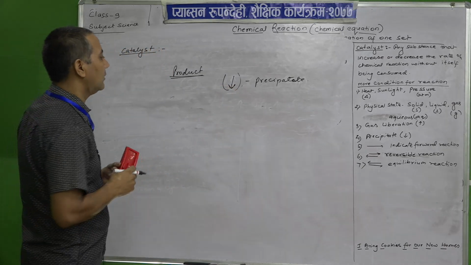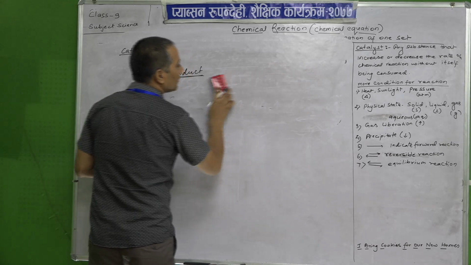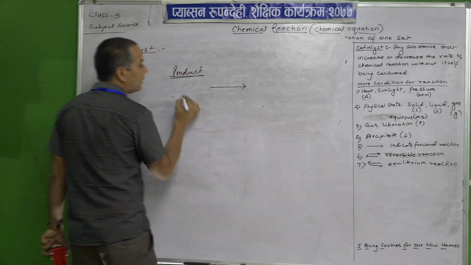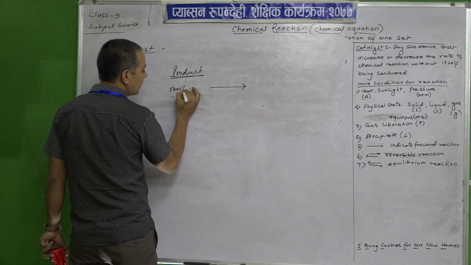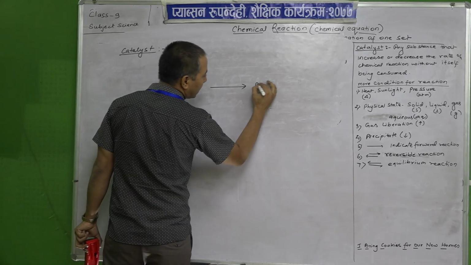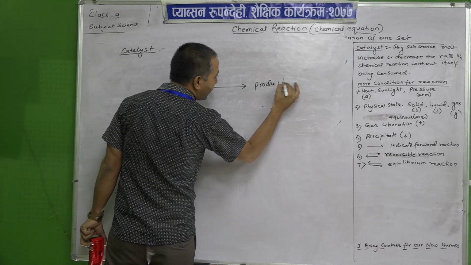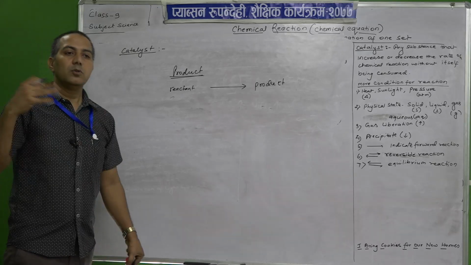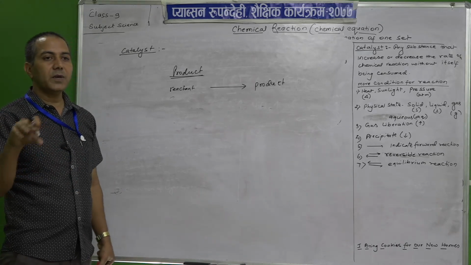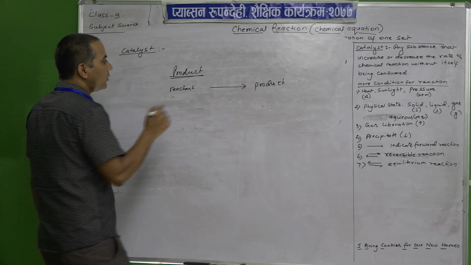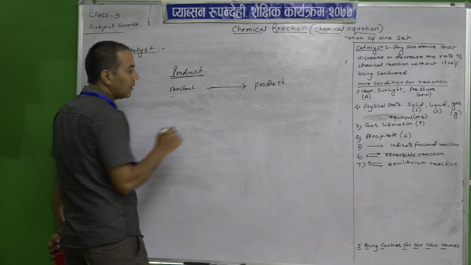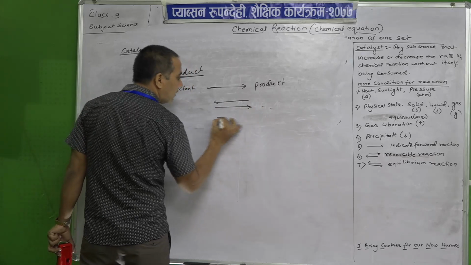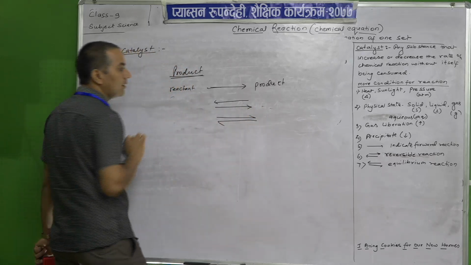Then the next one: the reactions are shown with 3 types of arrows. There is the reactant and the product. Product means the newly produced substance. Reactant means those chemicals that participate in the chemical reaction. So, you will see arrows like this, and another one like this.